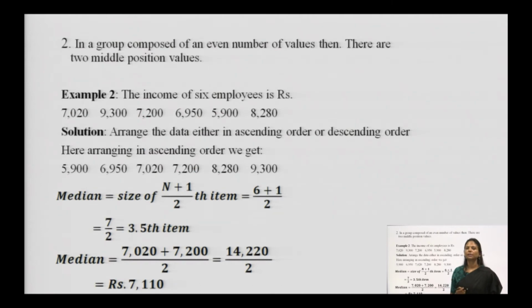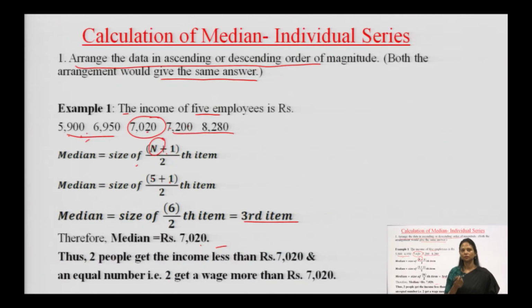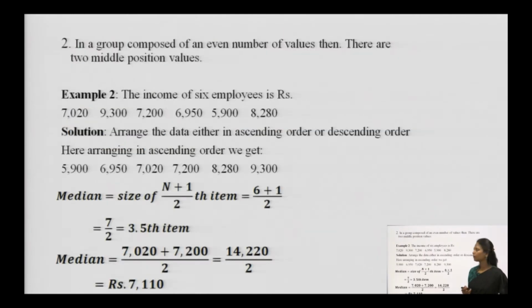This was individual series. Let us take another example of individual series. We have 6 employees. How do we find the median when, in the earlier question we had 5, here we have 6, and this data is not arranged?